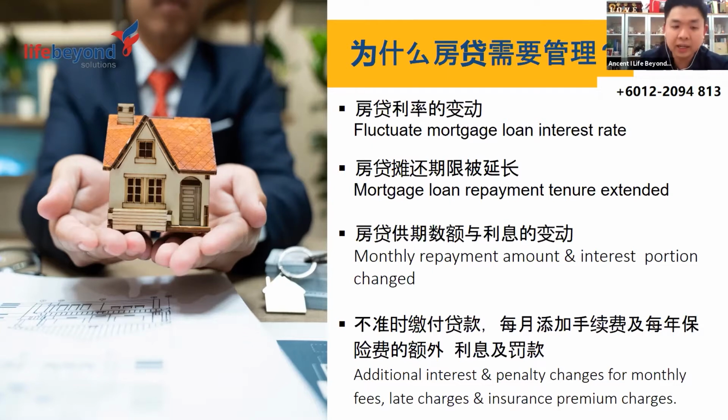If the mortgage is not managed well, it could be extended due to an increase in interest rate, or any additional charges, insurance premium, or penalty charges on the loan account. That's why people normally take a 30 years tenure for the loan amount. They just make the repayment month by month, but they are not aware of their own mortgage statement and their own mortgage loan account.